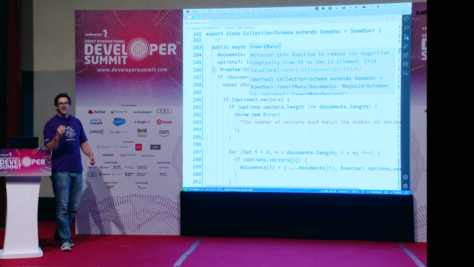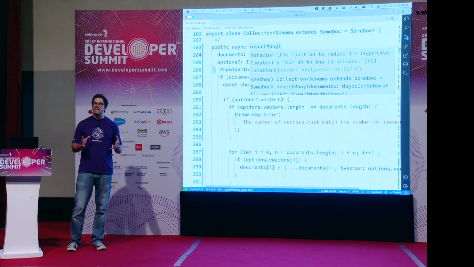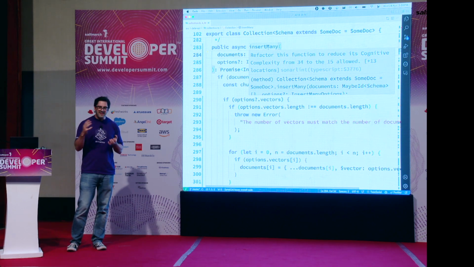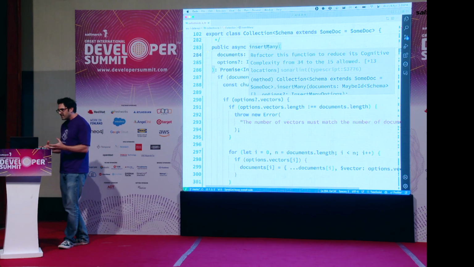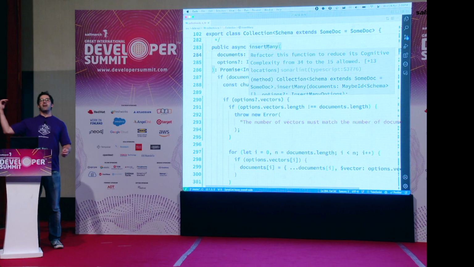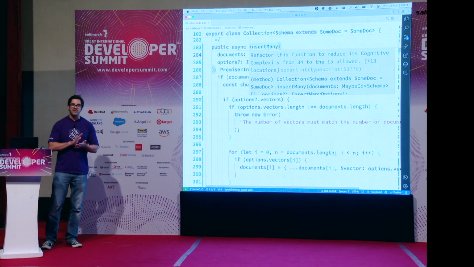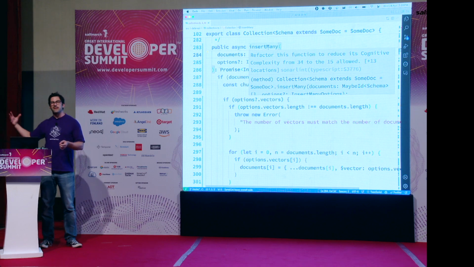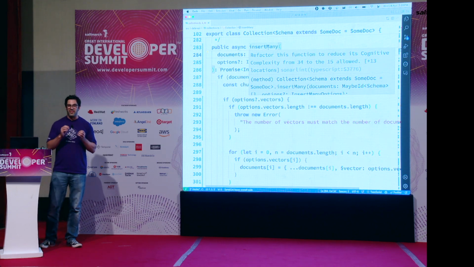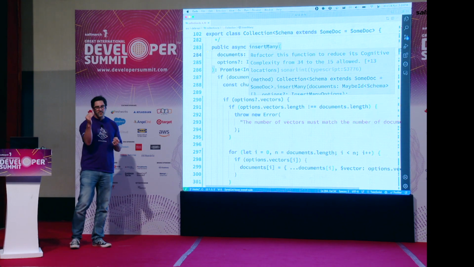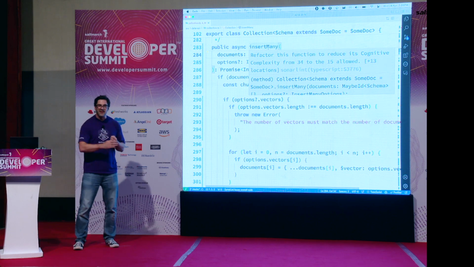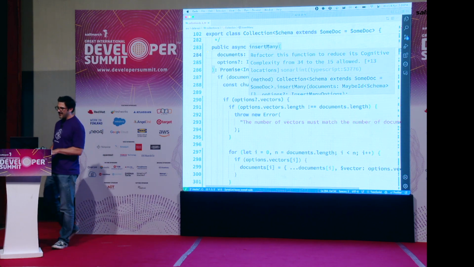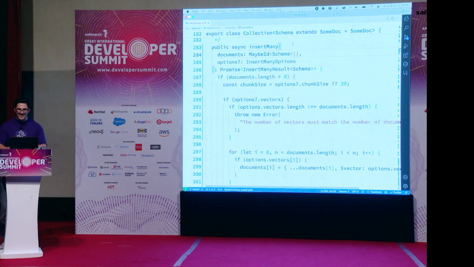Hard thresholds like this are difficult to necessarily agree with. You might decide you want something different in your team, but I actually think 15 is quite good. 15 is actually a little bit higher than I'd be comfortable with. But what I like is that when you hit 15, it gives you a really good excuse to stop and think about this function as you're writing it, or if you come across this in some legacy code. It's a really good reason to stop and think, can we break this up and make it easier to understand for the future? And when you do, you don't just get it to just below 15. You can bring it down to as low a complexity as you possibly can. And the rest of the talk goes into that.